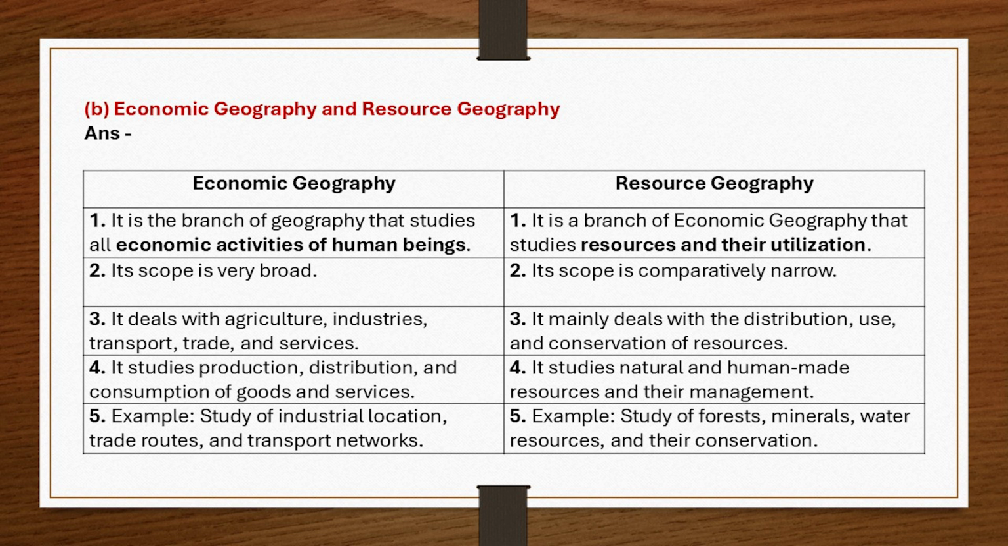3. It deals with agriculture, industries, transport, trade, and services. 3. It mainly deals with the distribution, use, and conservation of resources. 4. It studies production, distribution, and consumption of goods and services. 4. It studies natural and human-made resources and their management. 5. Example, study of industrial location, trade routes, and transport networks. 5. Example, study of forests, minerals, water resources, and their conservation.